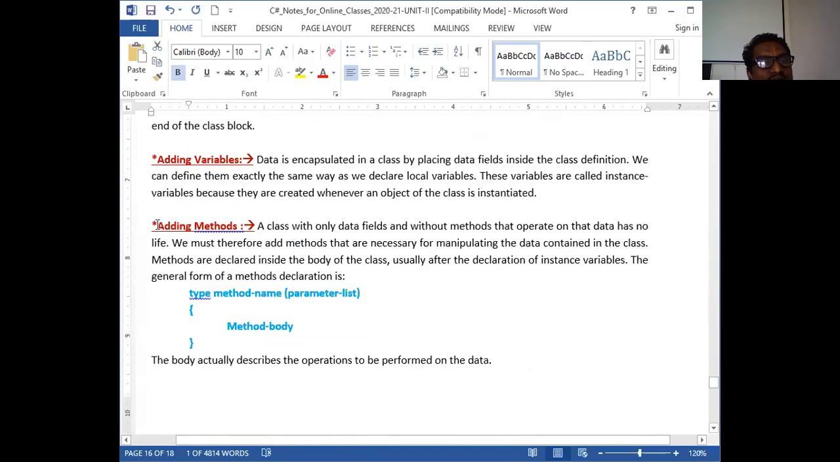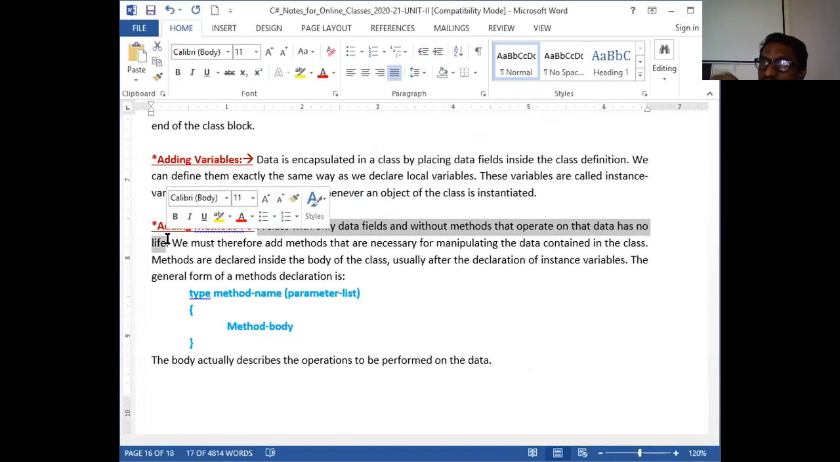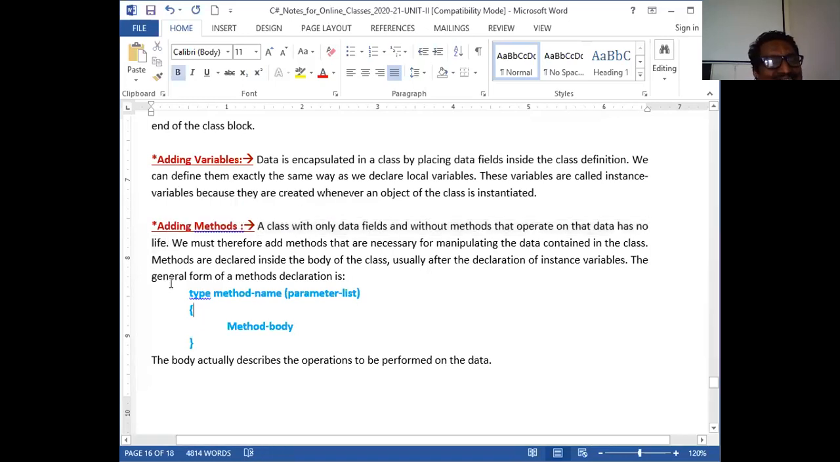After adding variables, I can add methods. A class with only data variables and no functions that operate on the data has no life. As I told you, both data and functions have to go together. Only with data, a function will not do anything; only with functions, there is nothing for the function to act on. Therefore, data and functions are associated with one another. We must therefore add methods that are necessary for manipulating the data contained in the class.